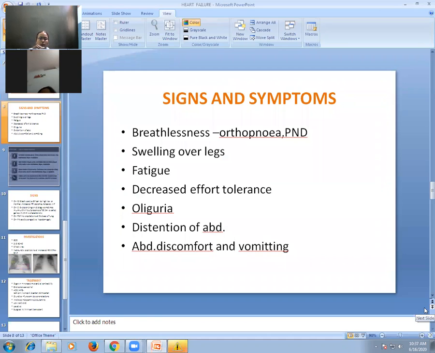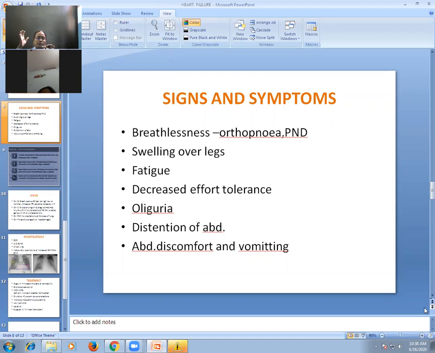Now, signs and symptoms in heart failure. When the heart fails, we already discussed the back pressure effects, as in rheumatic heart diseases. So what are the back pressure effects when your heart fails to act as a pump? Your heart is not able to pump out the blood. The pressure in the ventricle increases. Later on, the pressure in the atria increases. Later on, the pressure in the pulmonary circulation increases.